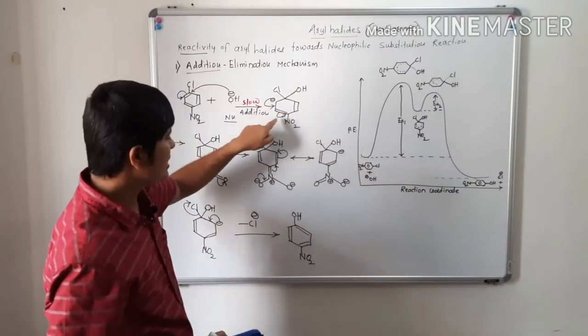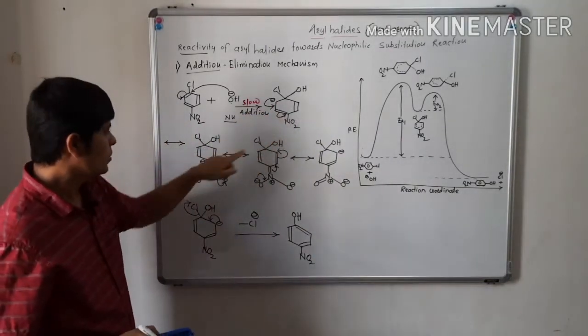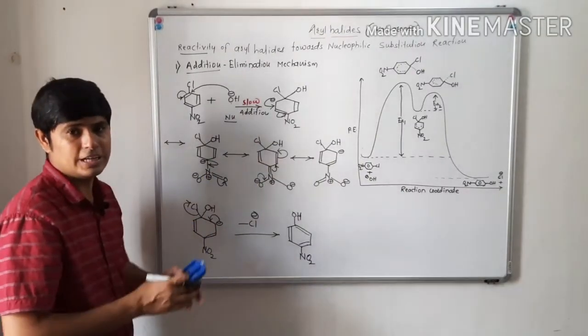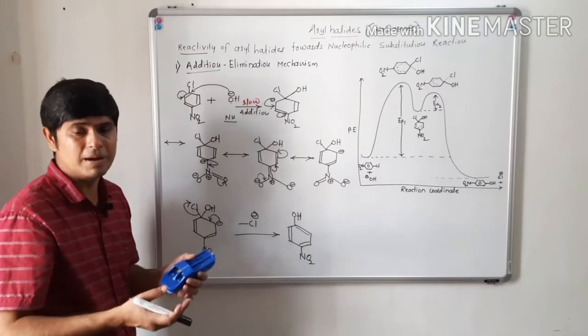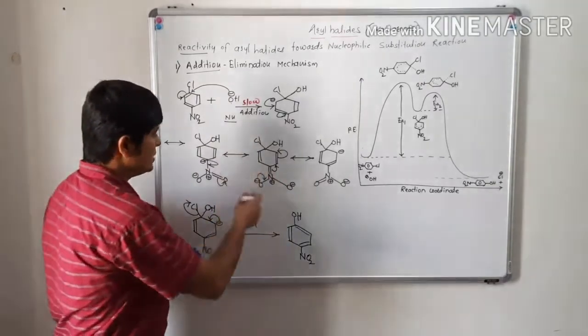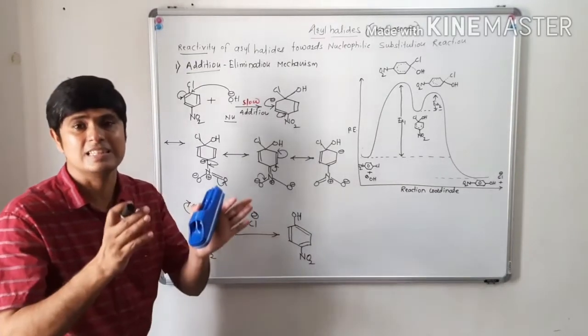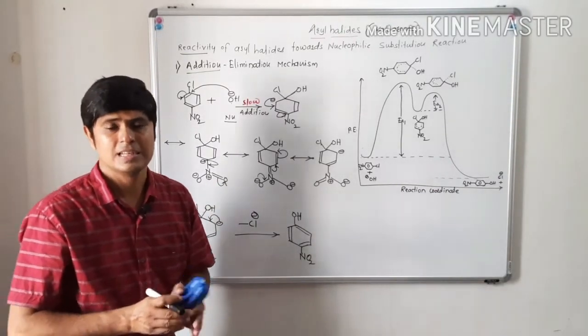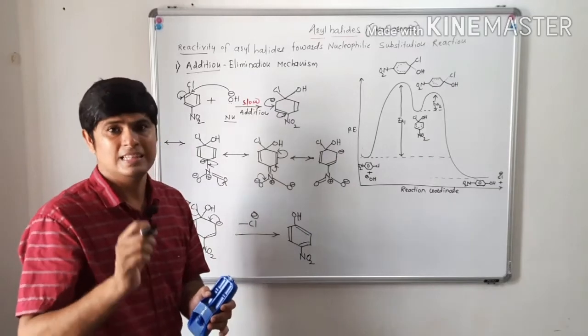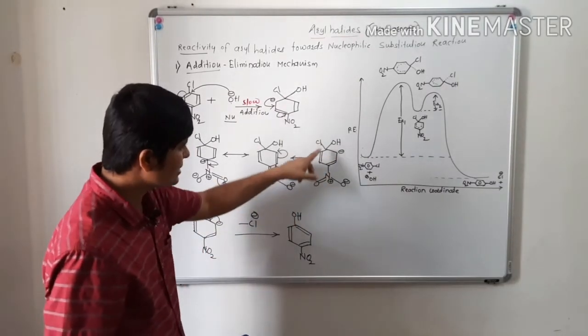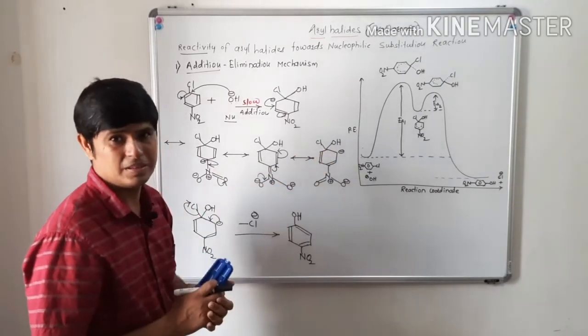So this negatively charged electron density will be shared through this nitro group, over this electron withdrawing nitro group. Thus nitro group stabilizes this intermediate, and there is formation of the last intermediate like this, isn't it?